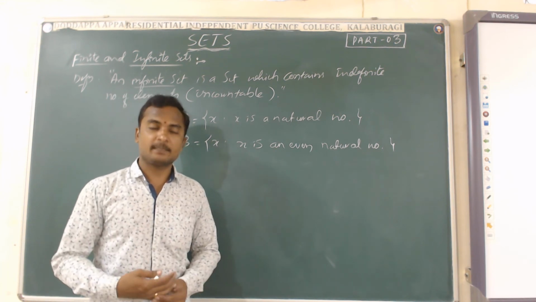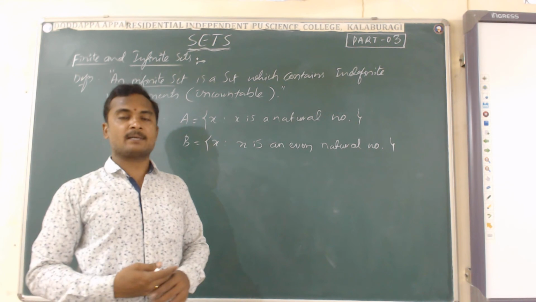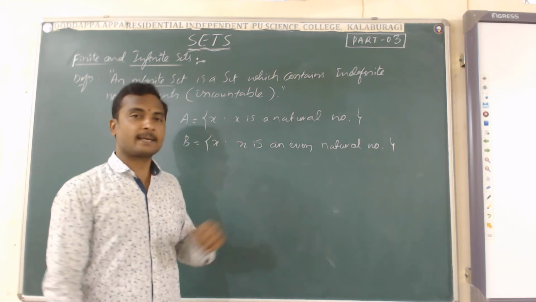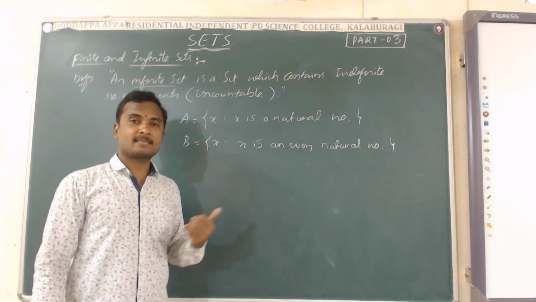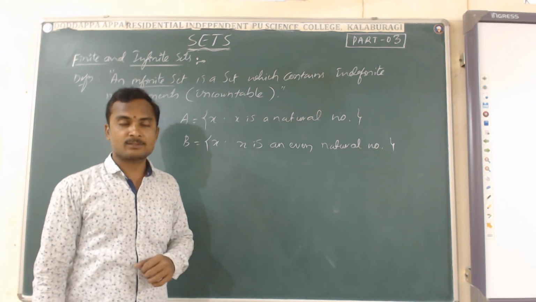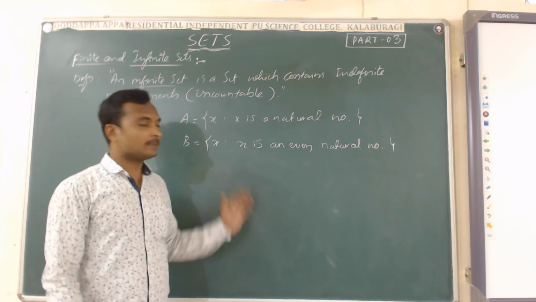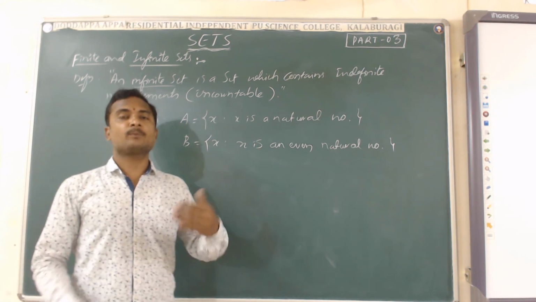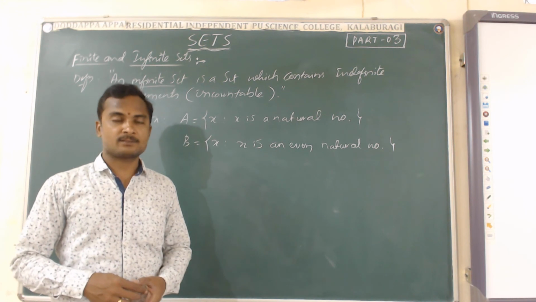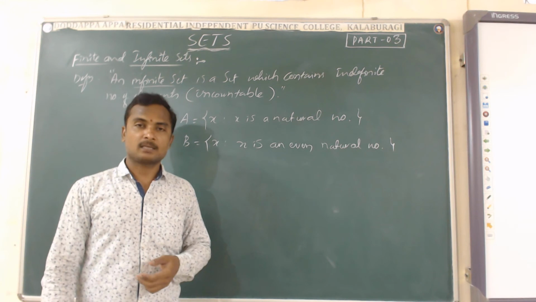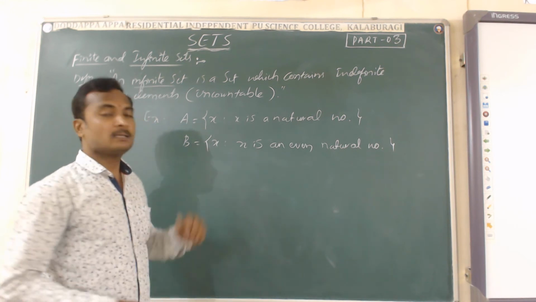It means an indefinite number of elements are present in the given second set B. Therefore, this second set B is also one example of the infinite set. Similarly, you can have more and more examples of infinite sets, where the number of elements in the given set is uncountable. This is in set-builder form.